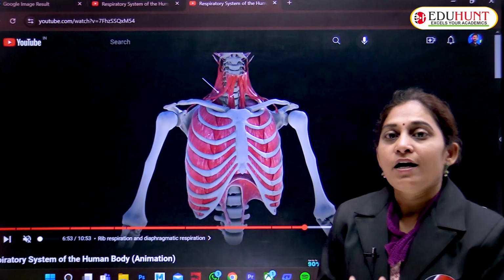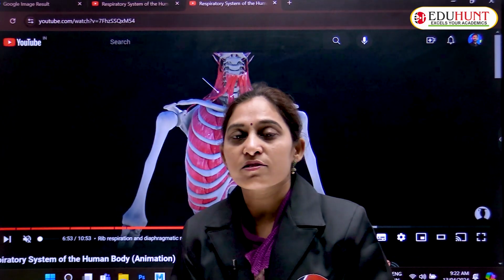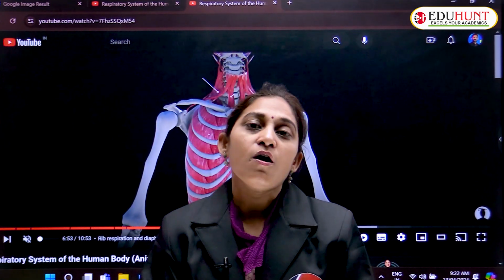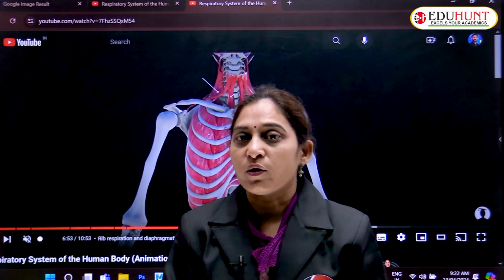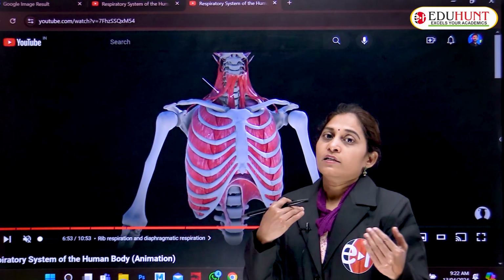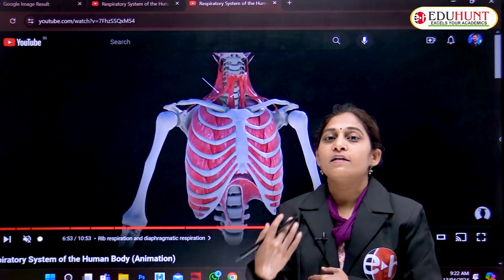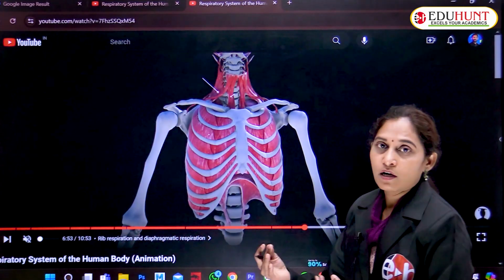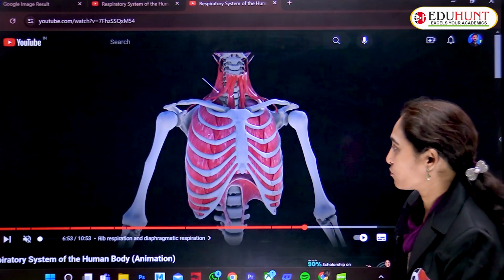In the same way, the alveolus has a high concentration of oxygen, so to attain equilibrium, the oxygen molecules enter the capillary through simple diffusion.